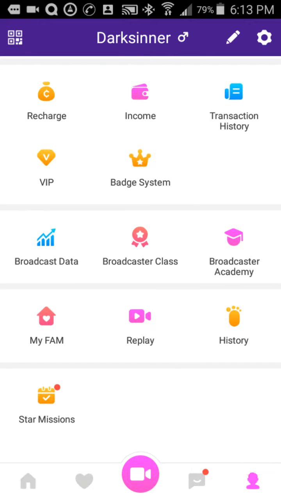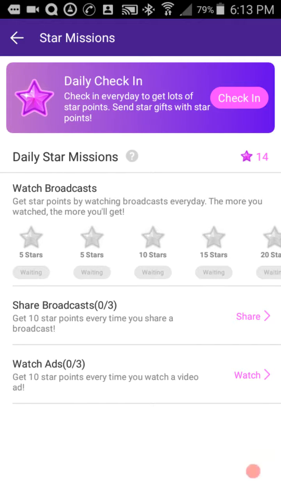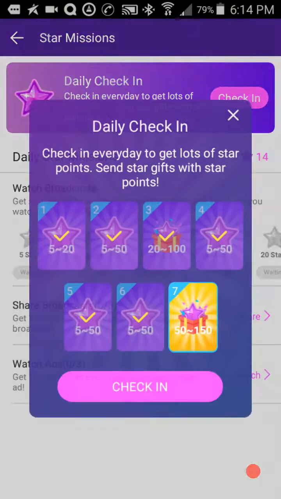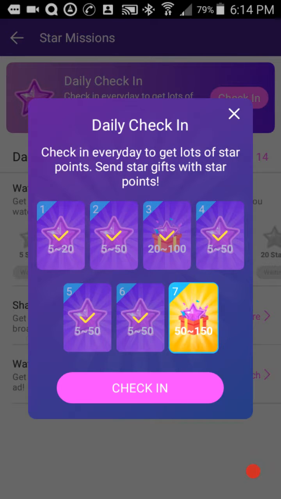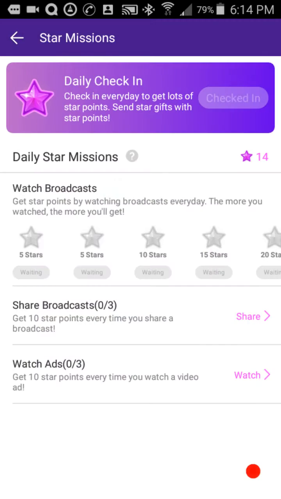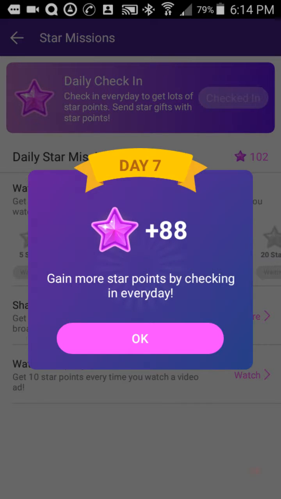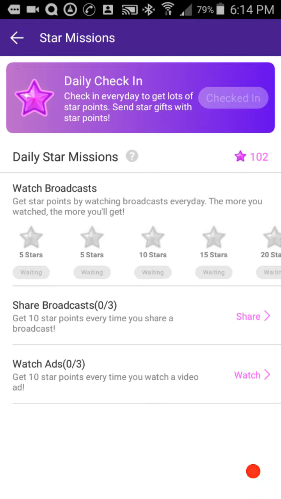Star menus. Star missions daily. This is where you earn free stars on the platform. Daily, you have to check in. Now, it'll probably pop up when you first start the broadcast. But if not, you can go to your star missions and check in. And for 7 days in a row, each day they get bigger and bigger and bigger till it resets every week. First day of each 7 days that you appear, I think it is, this is how many stars you'll get. So you click check in, boom, I got 88 stars. That's just for free, just for checking in.